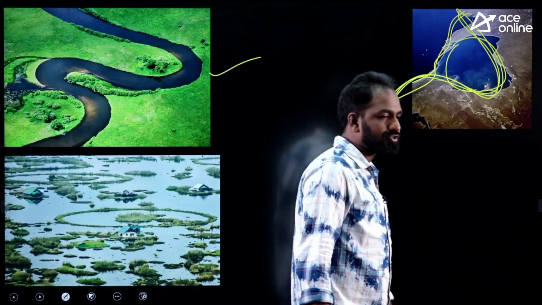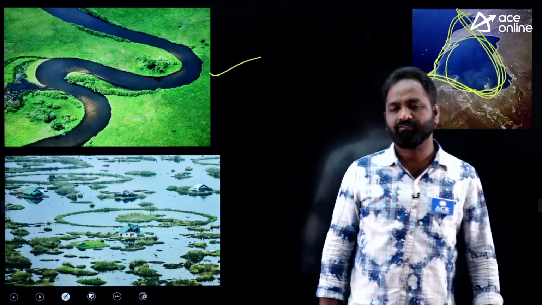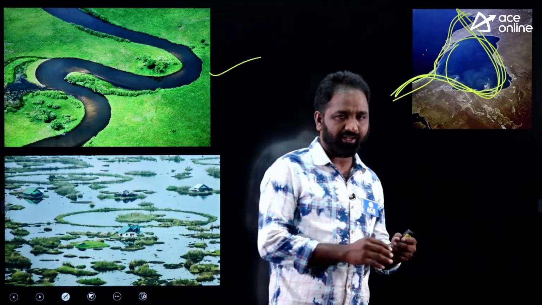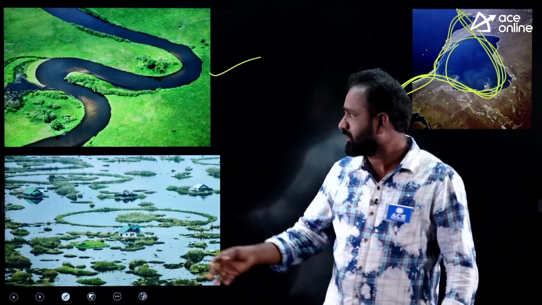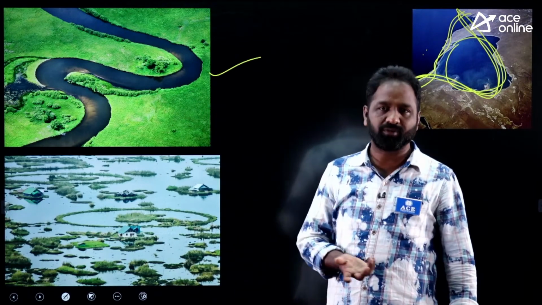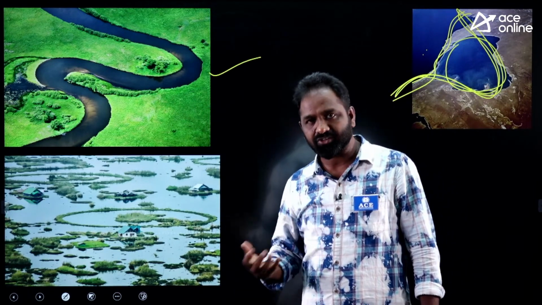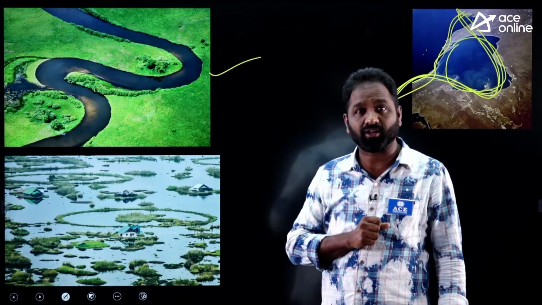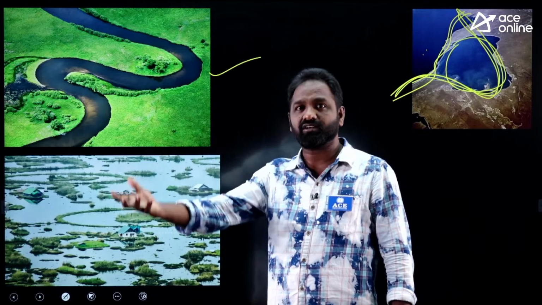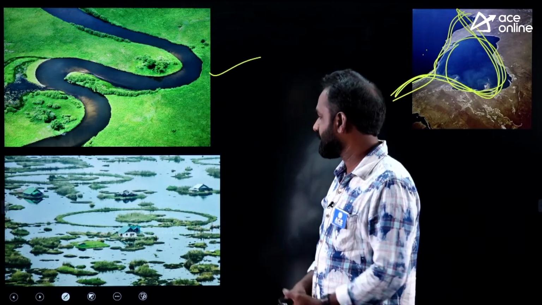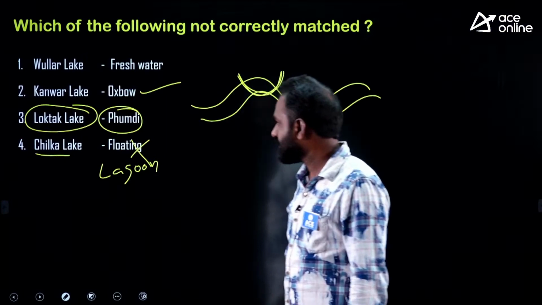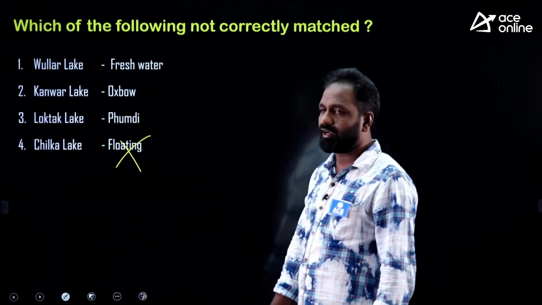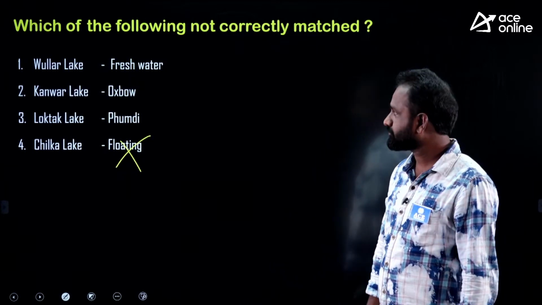So based on this particular question, as a student, what do we have to do? First, we should know what the different types of lakes are in India and in the world. And number two, you should identify each lake's specialty. What is an artificial lake? What is a natural lake? What is a freshwater lake? What is a saltwater lake? What is an oxbow lake? What is a volcanic lake? Those things you have to remember. Is it clear to you? Then the wrong one is Chilka Lake. Chilka Lake is not floating. It is the largest lagoon lake in the country.